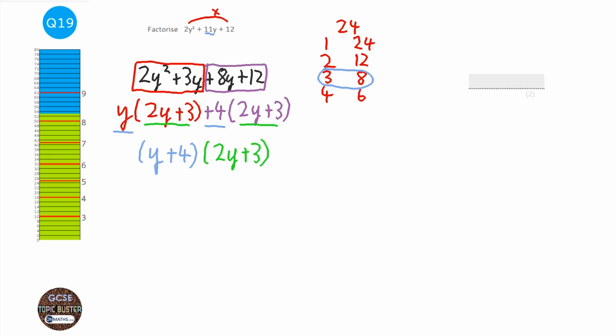So our answer to this question is y plus 4, 2y plus 3, and you can write it in any order. Now there's loads of different methods of doing this. This by far for me I've found is the easiest to explain and the easiest to do. But if you have a different method, some people do trial and improvement, just keep trying different numbers. It depends on how easy the quadratic is. When you have the coefficient of the x squared being a non-prime number, that can get quite complicated quite quickly.